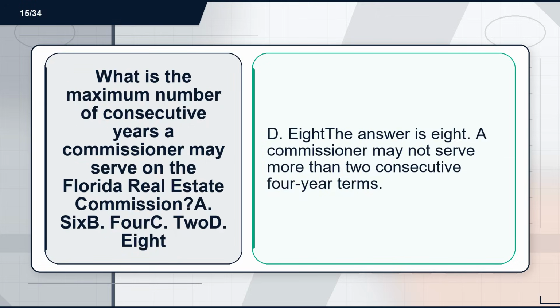Flashcard 15. Term. What is the maximum number of consecutive years a commissioner may serve on the Florida Real Estate Commission? A. 6. B. 4. C. 2. D. 8. Definition. D. 8. The answer is 8. A commissioner may not serve more than 2 consecutive 4-year terms.